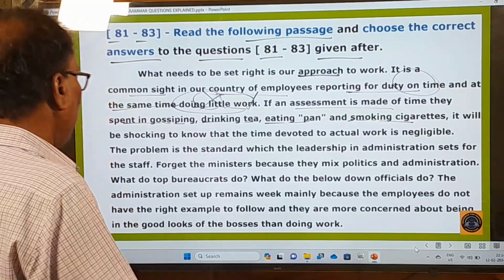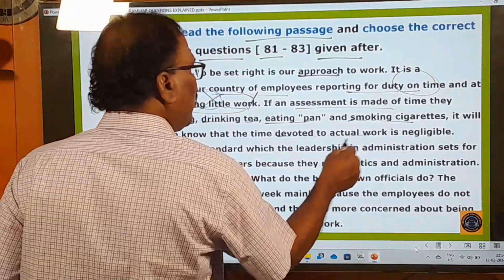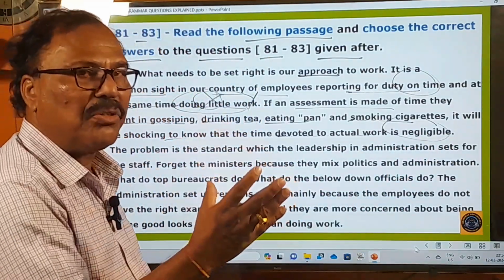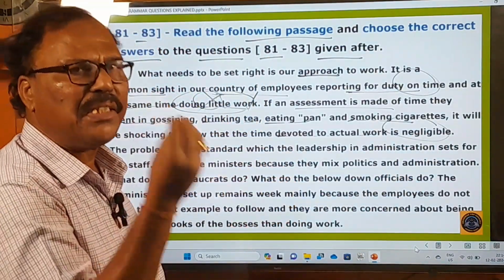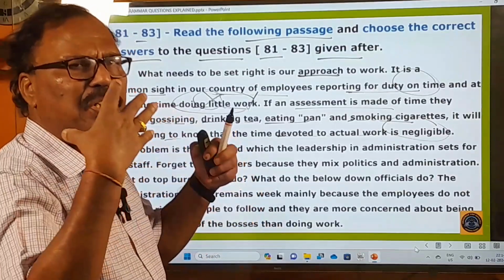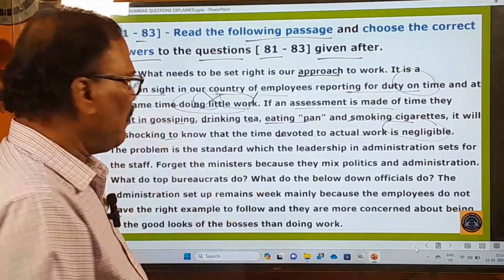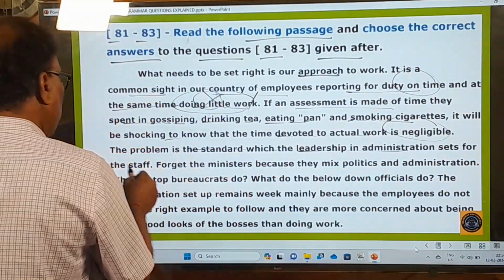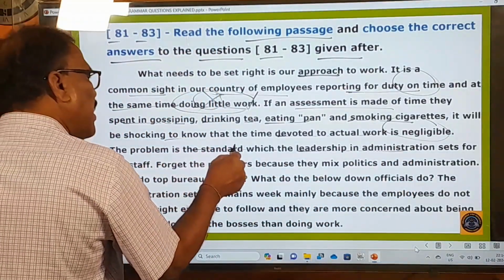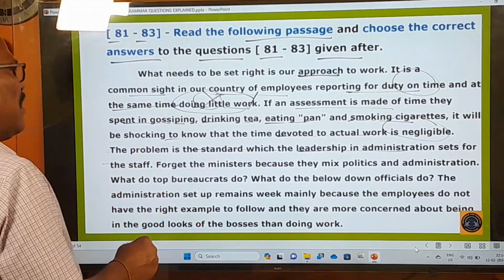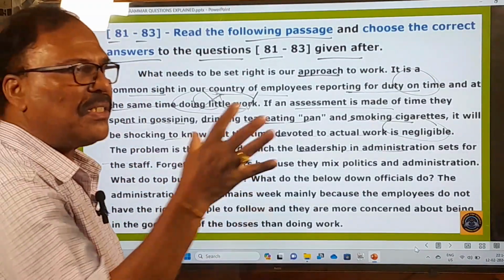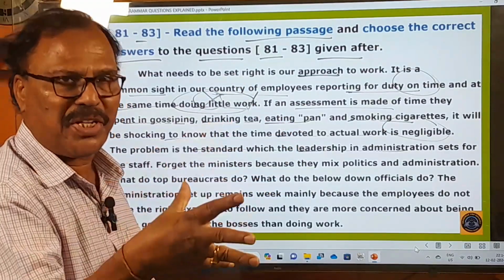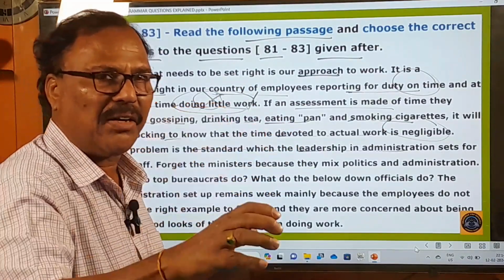Okay, right. It will be shocking to know that the time devoted to actual work is negligible, and to the actual work they are devoting only a little time. Only a little time means not at all mentionable time. It's very negligible. The problem is the standard which the leadership in administration sets for the staff. So the government is not setting the standard in the administration. Standard of administration is not being set or fixed.